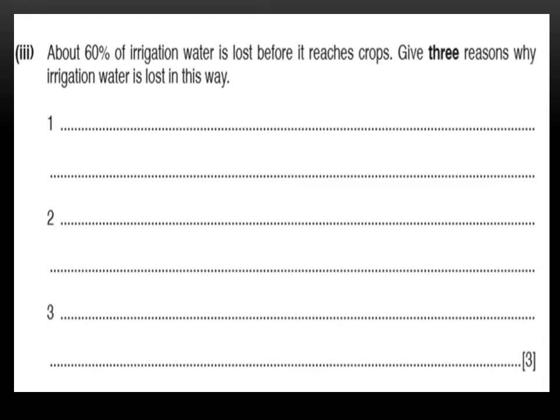The irrigation, I've told you, is the artificial supply of water through many ways. Like we can tap the groundwater, we can divert the river channels by making canals. Now, about 60% of irrigation water is lost before it reaches crops, because the most common way of irrigation used is canal irrigation. When we are using canal irrigation, 60% of that water is lost along the way. What are the reasons? We have to give 3 reasons. Let me show you the mark scheme.